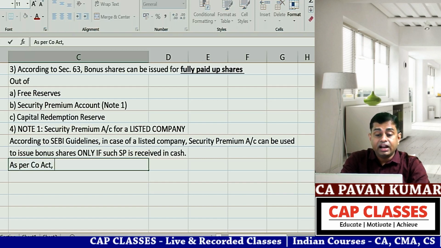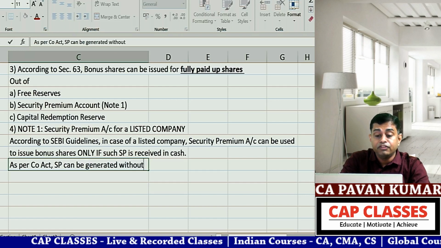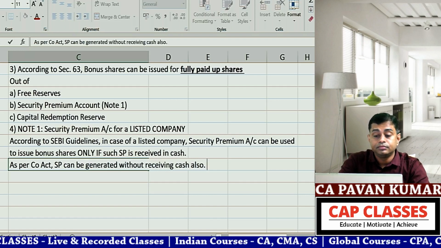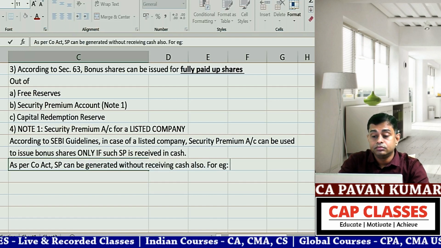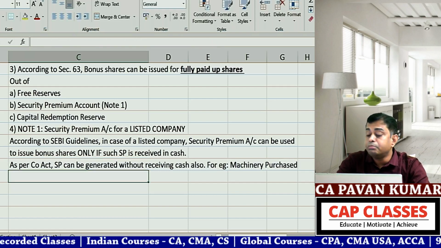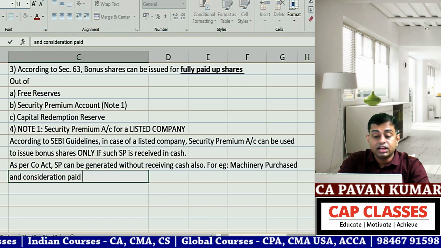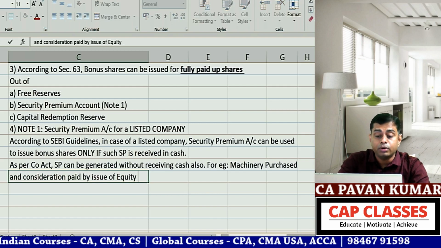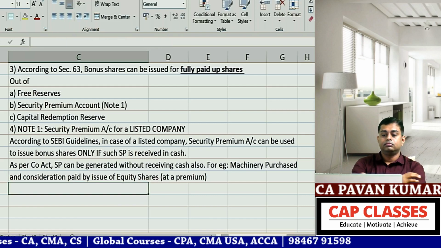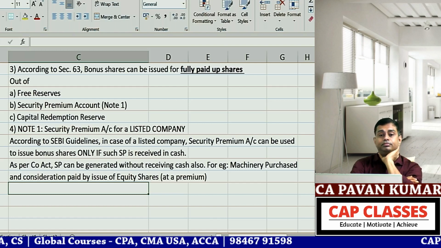As per the Companies Act, security premium can be generated without receiving cash also. For example, machinery purchased and consideration paid by issue of equity shares at a premium.